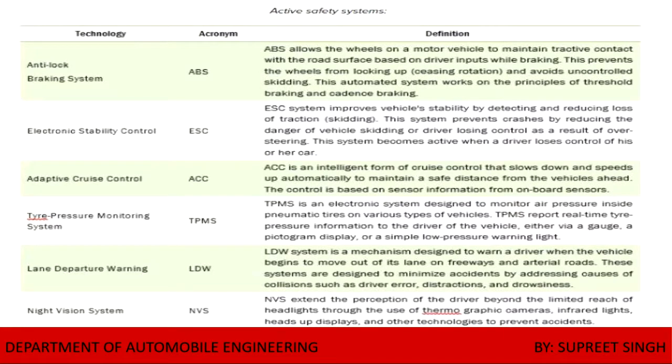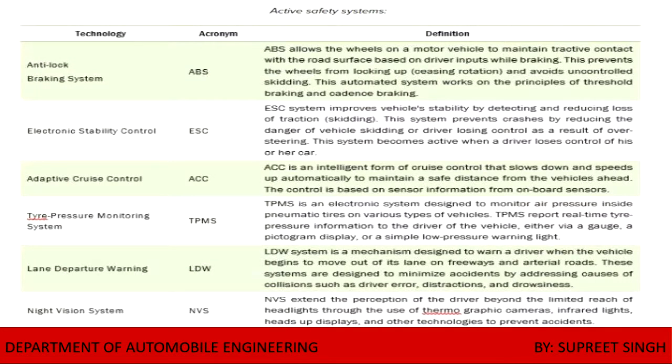Next is the electronic stability control, which improves vehicle stability by detecting and reducing the loss of traction and skidding. The system prevents crashes by reducing the danger of losing control over the steering. It becomes active when the driver loses control over the car. So the electronic stability system comes in.